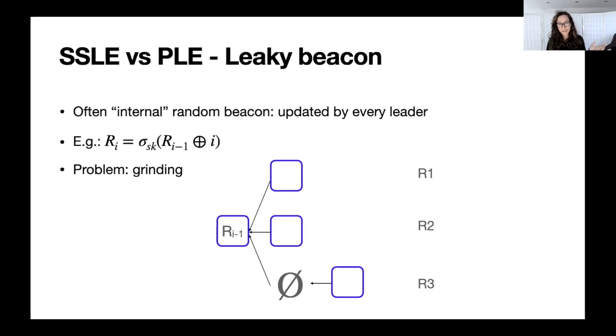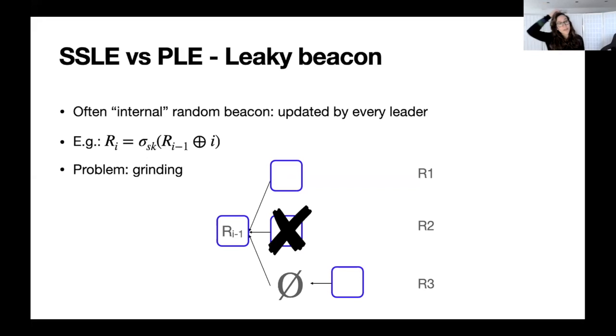And that's not all: the adversary could also decide not to produce a block in this round, not use any of these leaders, and see what happens if it skips the block. It is going to create another random beacon, R3. So in that case, the adversary can choose between 3 different random beacons. If you repeat this attack over a long time period, this is really exponential. This will be a tree of random beacons. So it's very biasable. It's not random. That's very problematic.